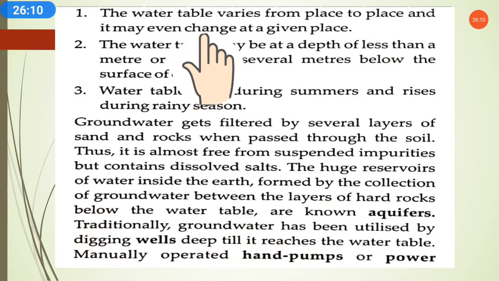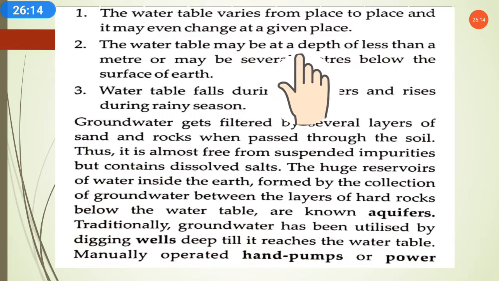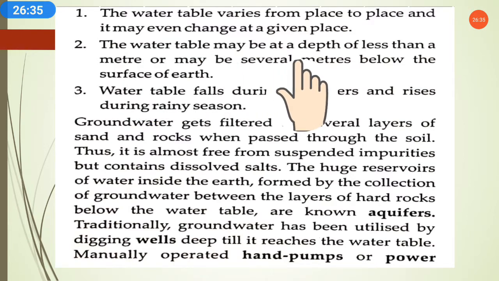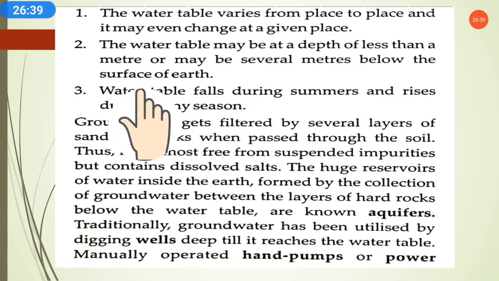The water table can change from place to place, and it may even change at a given place. At the same place the water table level can change: during summer the water table may go further down, and in the winters, in the rainy season, the water table can be at the top level. The water table may be at a depth of less than a meter, where we can get a good collection of water under the ground, or at several meters below the surface of the earth.